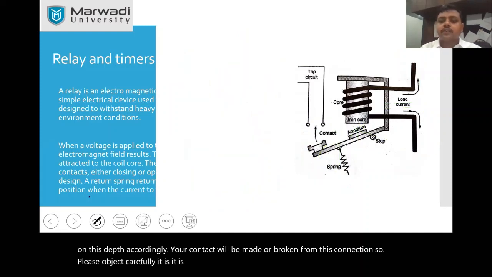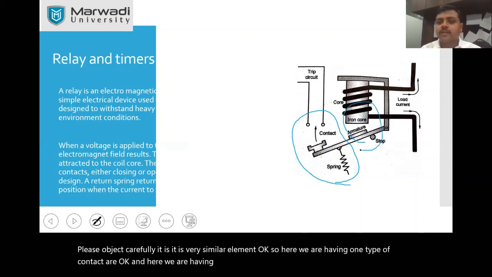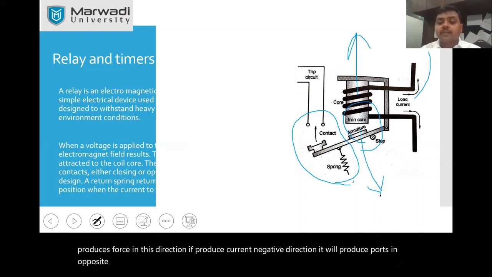So here we are having one type of contactor, and here we are having the armature and iron core. If we give current, it produces force in this direction. If we give current in the negative direction, it will produce force in the opposite direction. The second thing you should observe is that it is spring supported. So when the current is not there, it will keep the winding open.